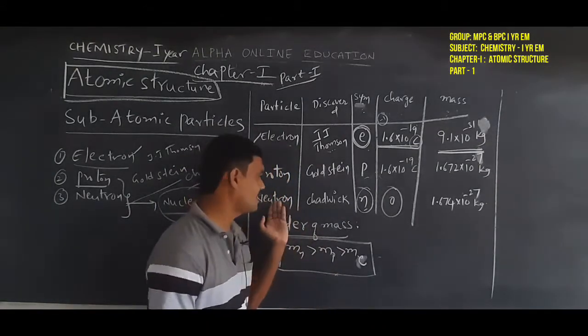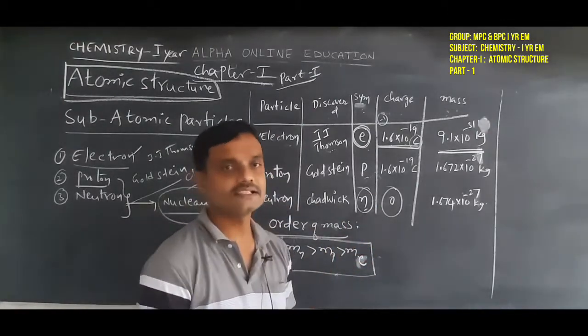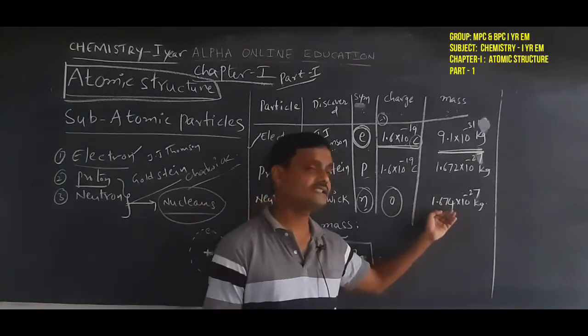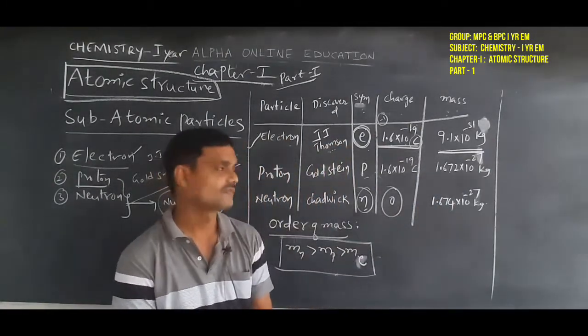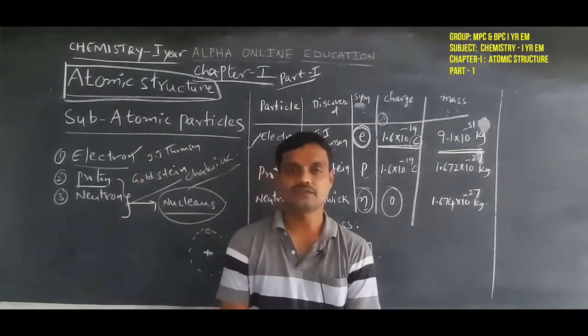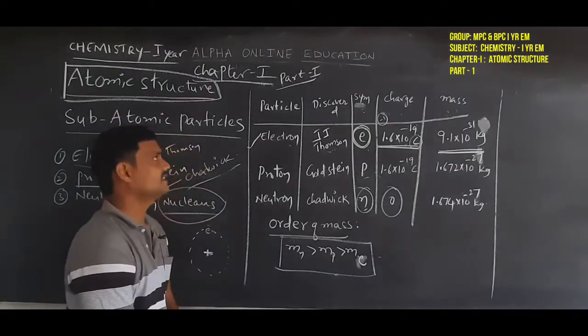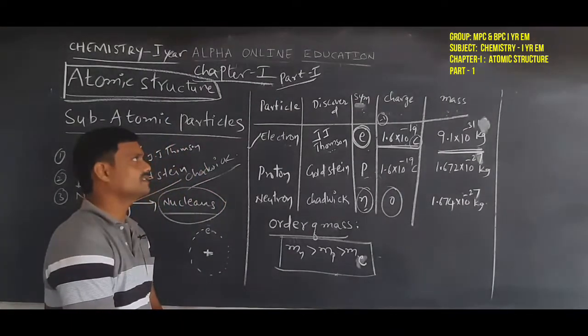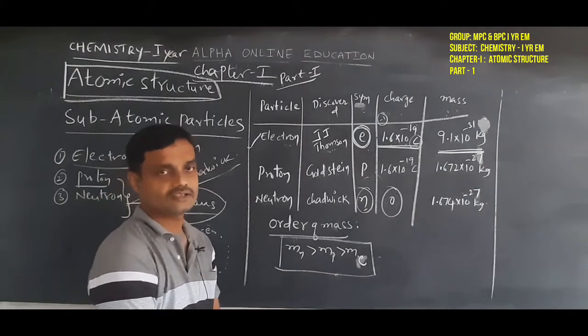So the neutron charge is neutral, that is zero. And its mass value is 1.674 into 10 power minus 27 kilograms. So these are the charge and mass values of the three subatomic particles, the electron, proton and neutron.